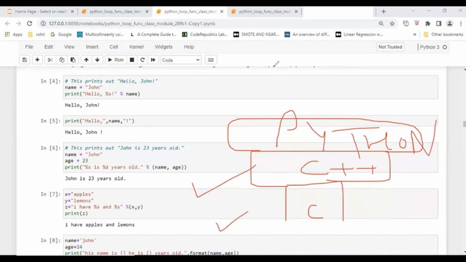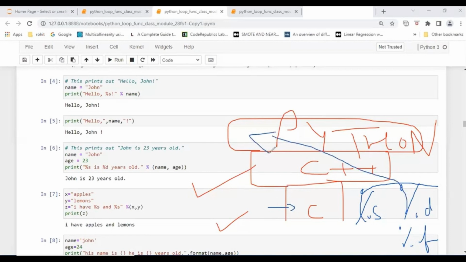So in the days of C, if I talk about 20 years back or 25 years back, we worked with these: %s for string, %d for digit, meaning integer, %f for float. So these general values we took in the era of C. But the same has been taken up in Python also in older versions of Python.